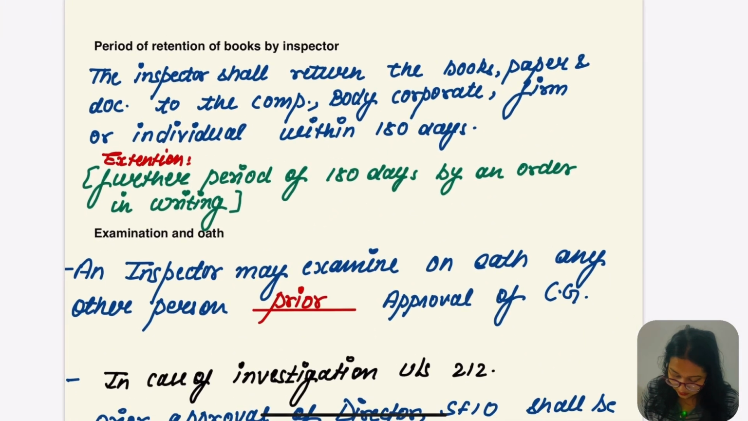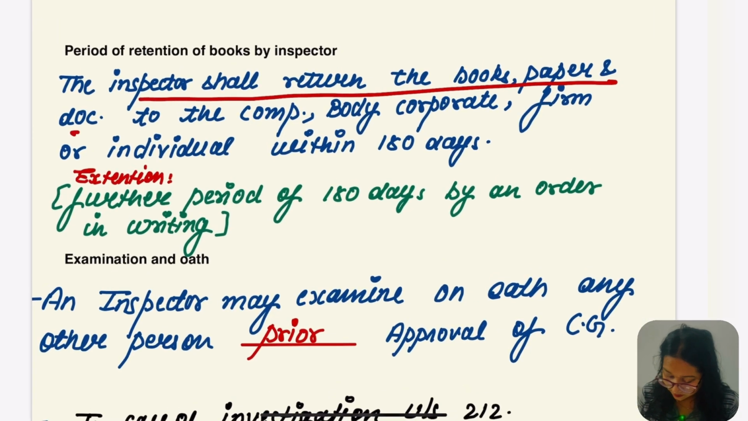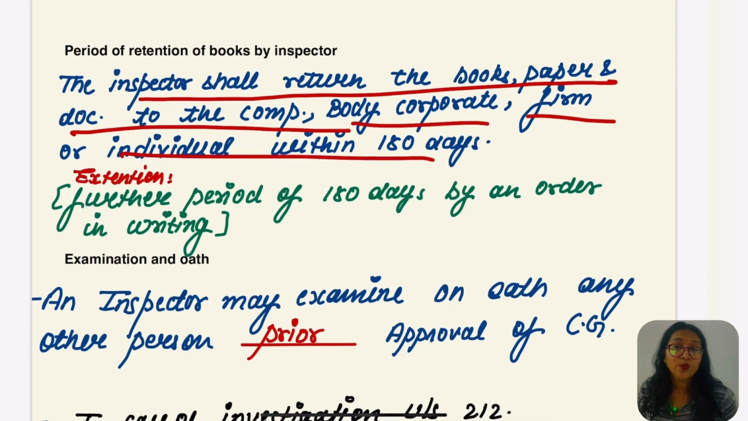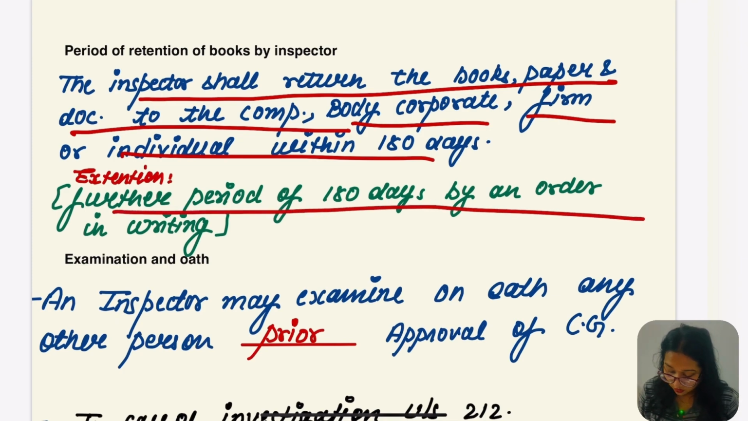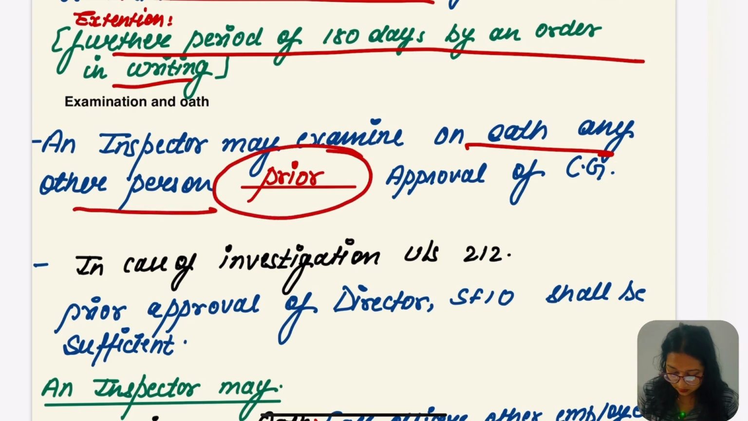Let's go to the other point, which is about the period of retention of books of inspection, which is 180 days. A further 180 days would be granted as an extension if ordered in writing. The inspector shall return the books, papers and documents to the company, body corporate, firm or individual within 180 days. An extension of the period of 180 days by an order in writing is possible. Examination and oath: the inspector may examine on oath any other person, but before that they have to take the prior approval of the central government. Only in that case would it be allowed.